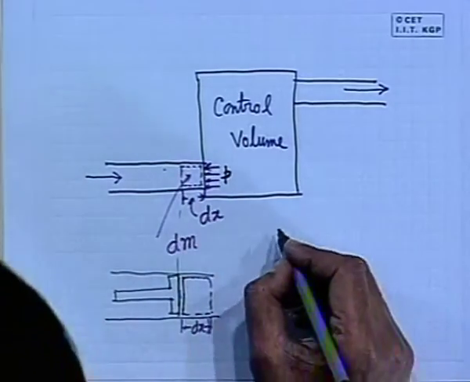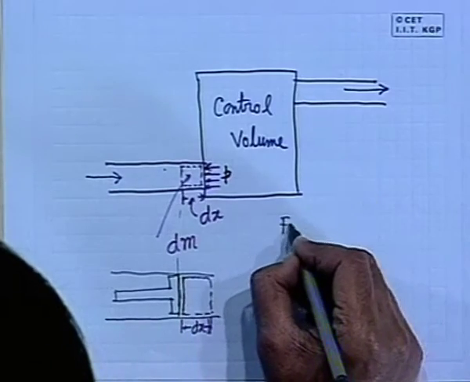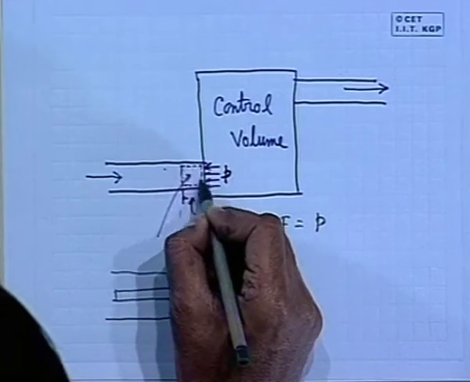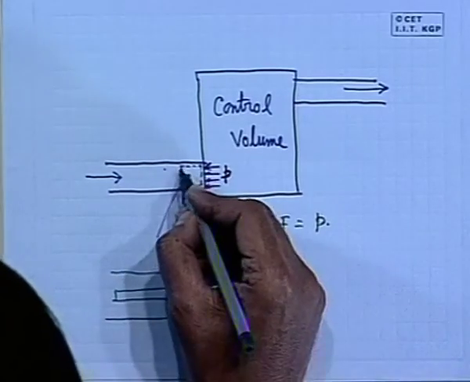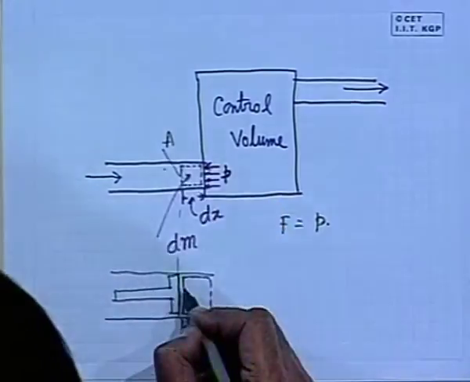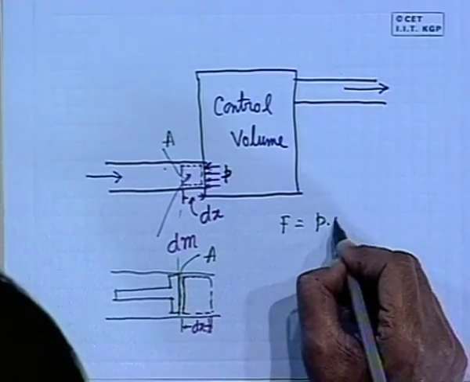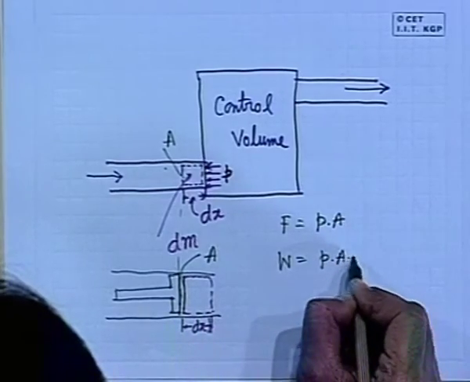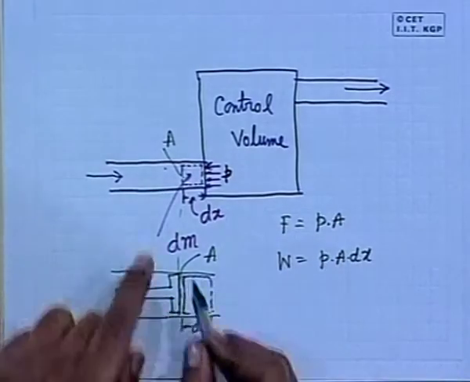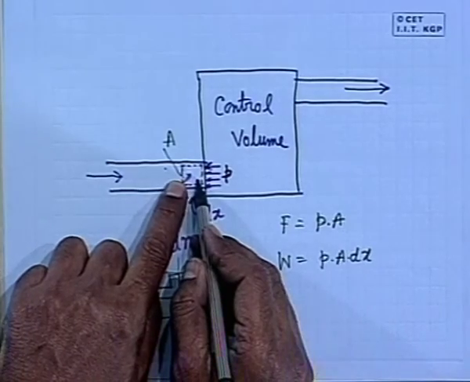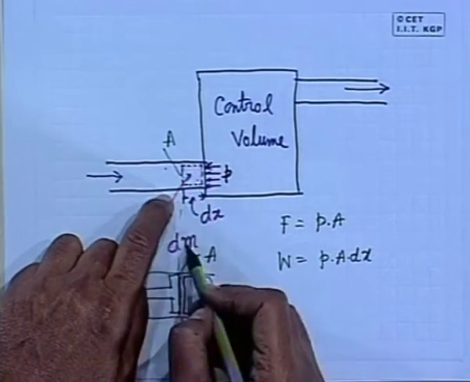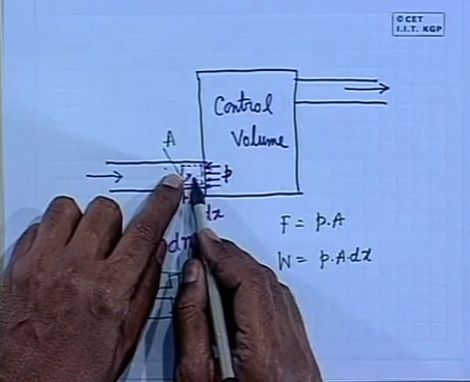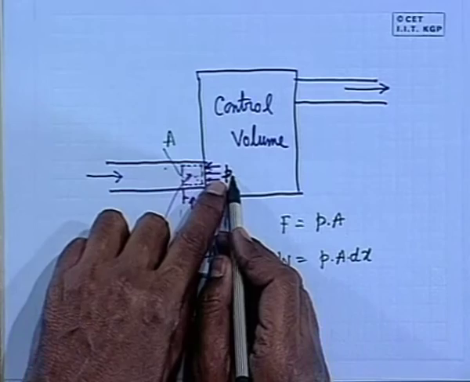So, what is the work done? The force on this piston will be against this pressure P, which is prevailing here also, on the small elemental mass. So, P into A, where the cross sectional area is A. Now, the work done is P into A into dx. When this work is done on this element of fluid, we have identified a small amount of mass, it is stored in the mass as energy, which is pressure energy. It crosses the control volume.